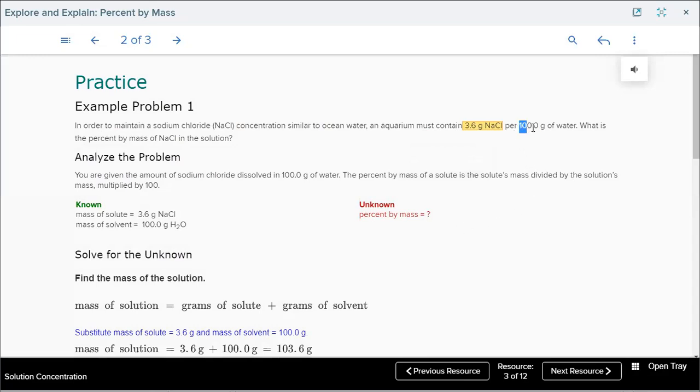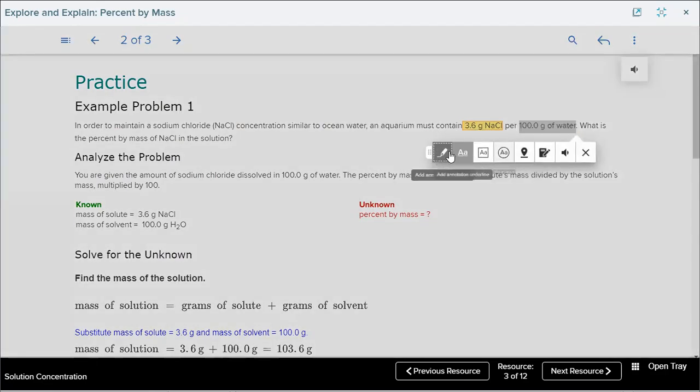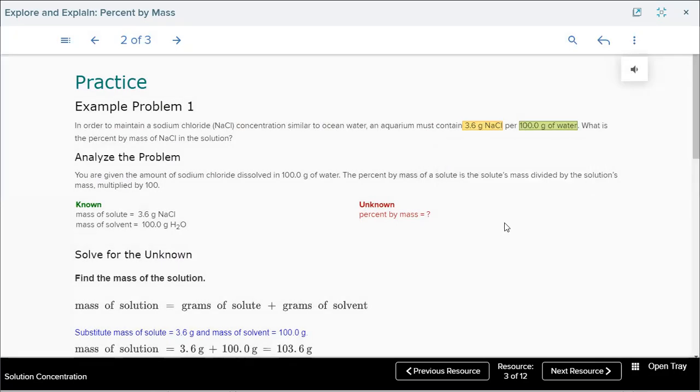Mass of solvent equals what? 100 grams of water. So we have mass of solute and mass of solvent, but we have no mass of solution. Mass of solution equals mass of solvent plus mass of solute. So what's unknown? The percent by mass.